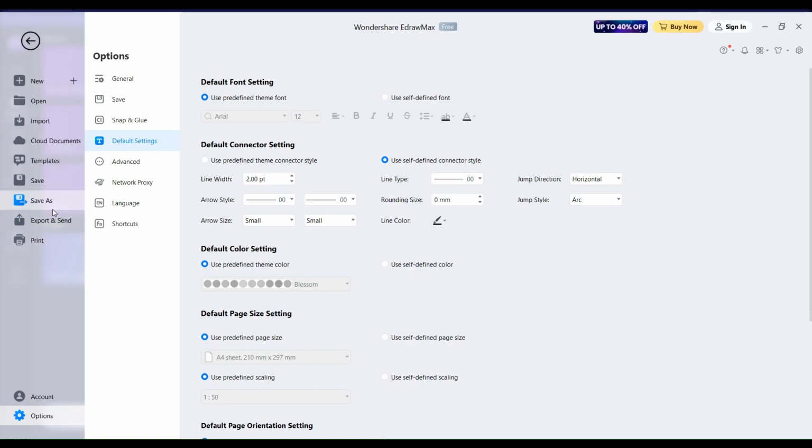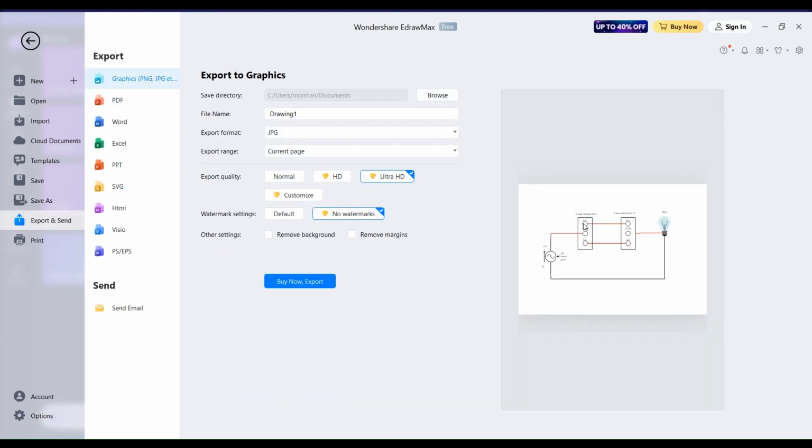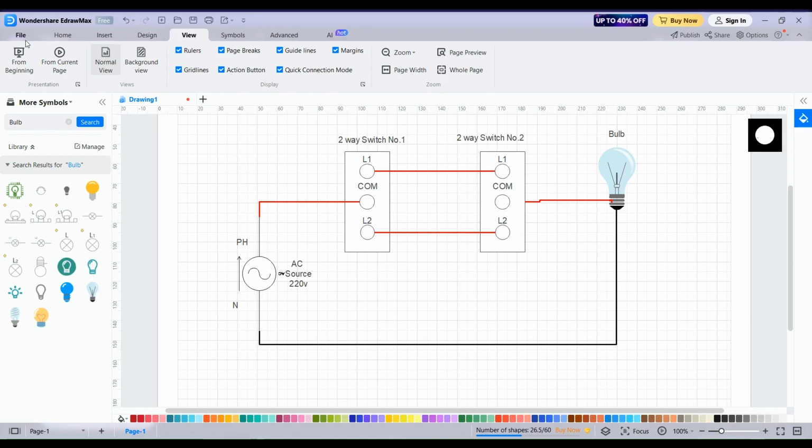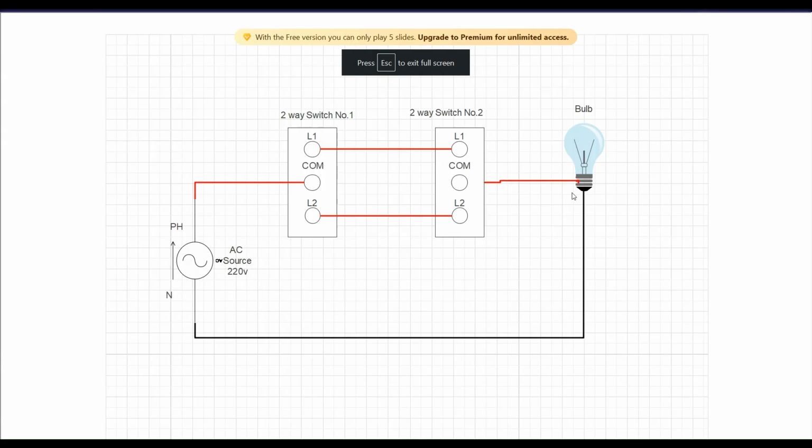To export this drawing, go to File, go to Export, and export it into PDF. You can also export it into different formats according to your use. You can directly email it also. After export to PDF, our PDF looks like this.